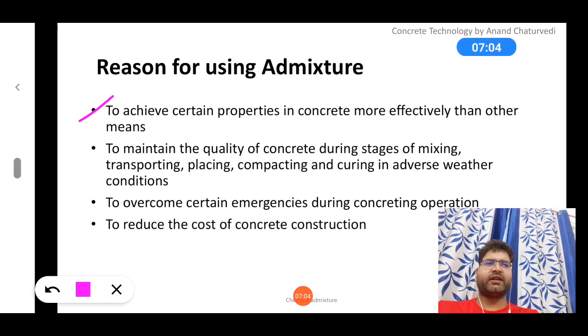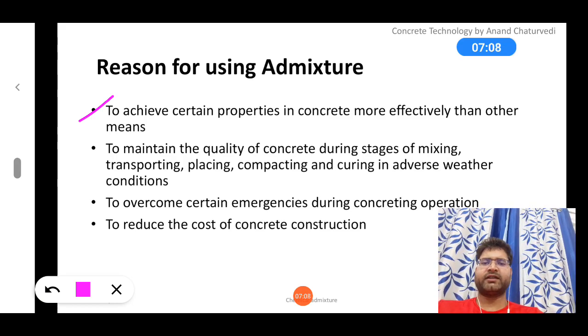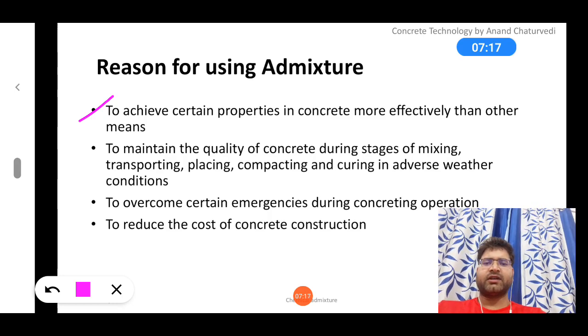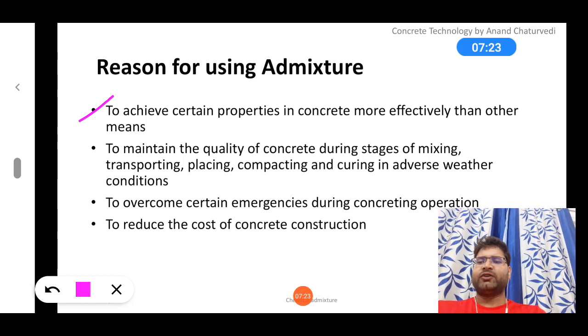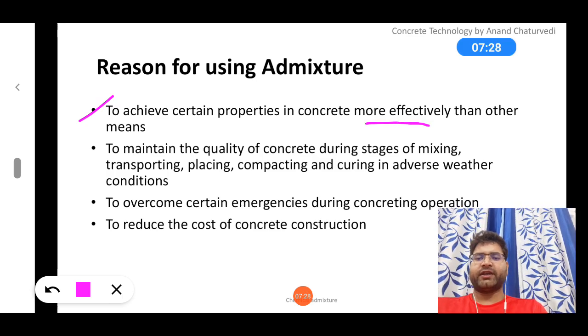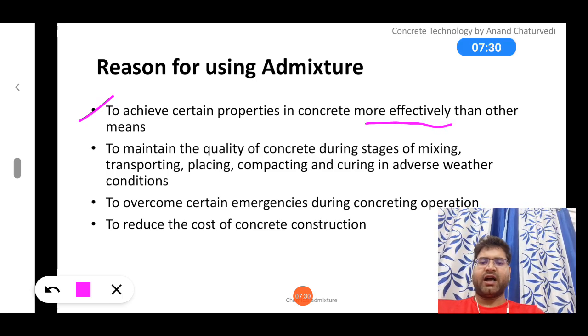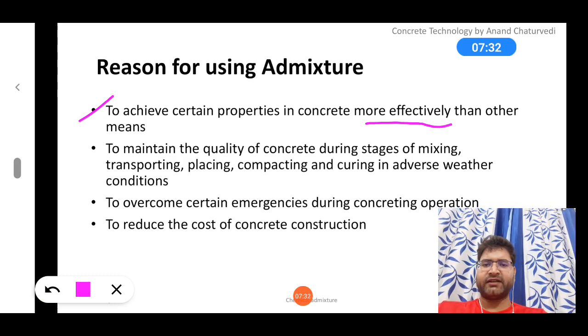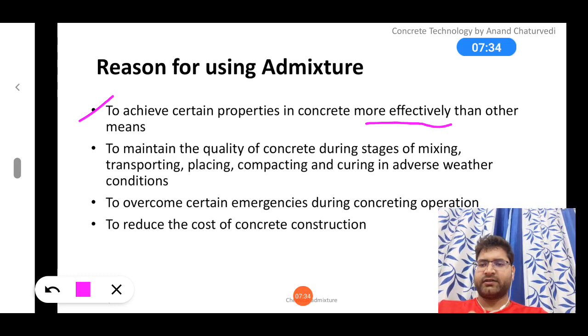Let's say we need certain workability and we add water directly. Although the workability, that is the fluidity, can be increased, at the same time it will disturb the water cement ratio. That's why the first point is there, to achieve certain properties in concrete more effectively. How it is more effective, we'll understand at a later stage.